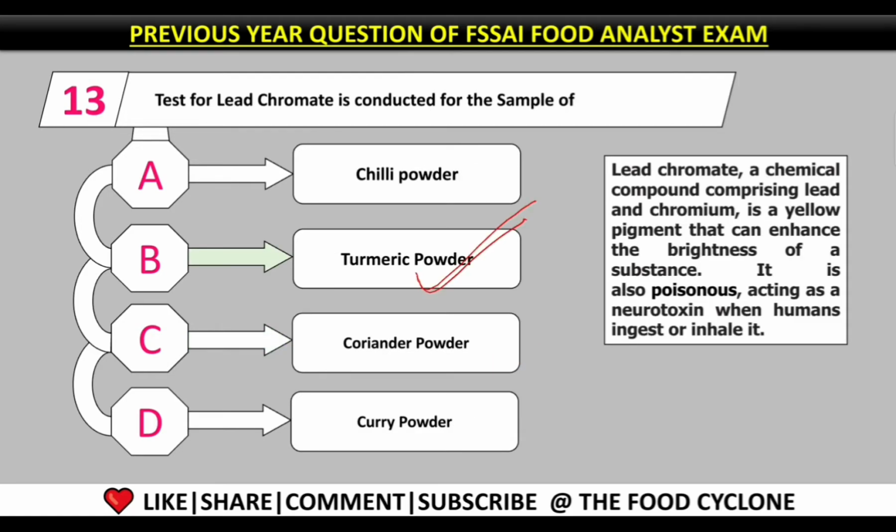Question number 13. Test for lead chromate is conducted for the sample of. The sample is turmeric powder. Option B, use of lead chromate in turmeric powder. Let me tell you more about lead chromate. Lead chromate is a compound which comprises lead and chromium, which is a yellow pigment that can enhance the brightness of a substance. So, to enhance the brightness of turmeric powder, lead chromate is used, and lead chromate is also poisonous, acting as a neurotoxin when humans ingest or inhale it.